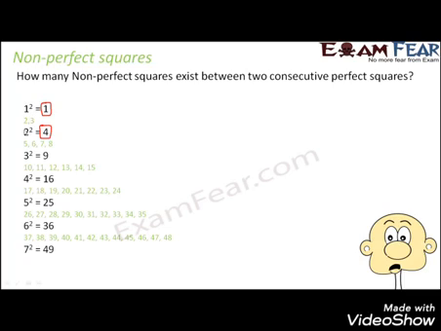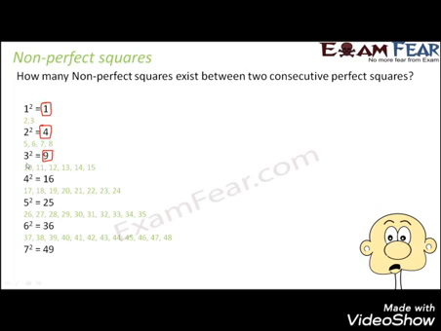When we square 1, we get 1, but when we square 2, we do not get 2, we get 4. So 2 and 3 get missed. Why are they missed? Because they are not perfect squares. There is no such number which when multiplied to itself gives 2. When I say number, I am talking about integers. Similarly, when you square 3, you get 9. So what happened to the numbers between 4 and 9, like 5, 6, 7, 8? They were missed. These numbers which are getting missed in between are nothing but the non-perfect squares.